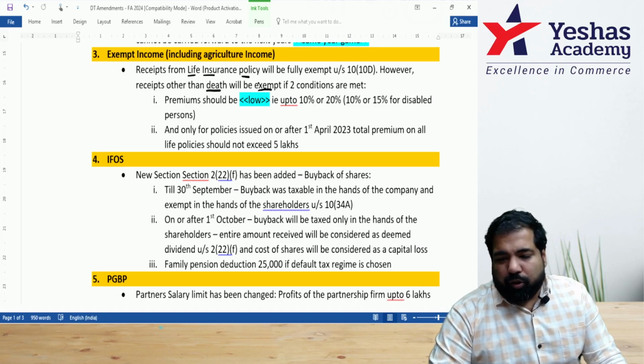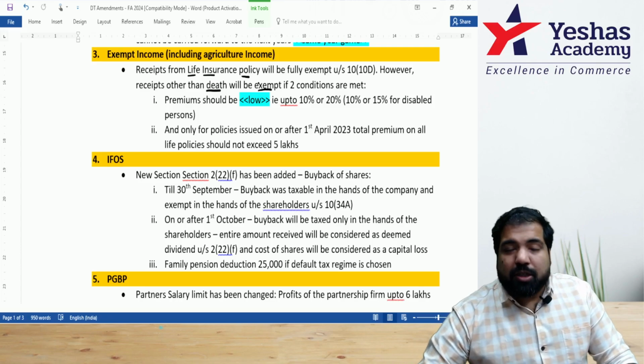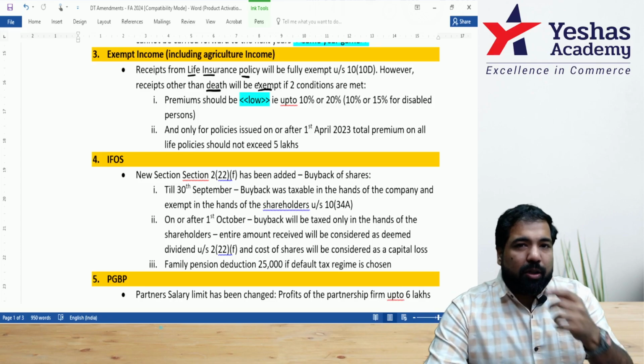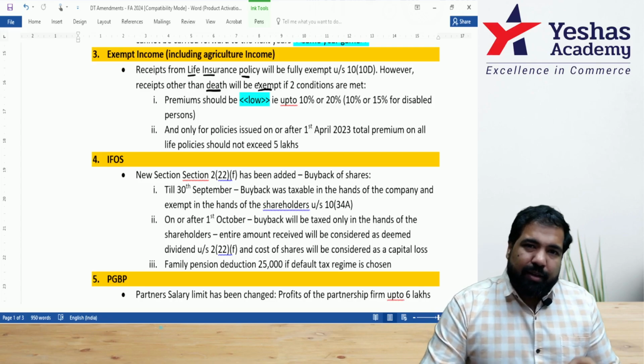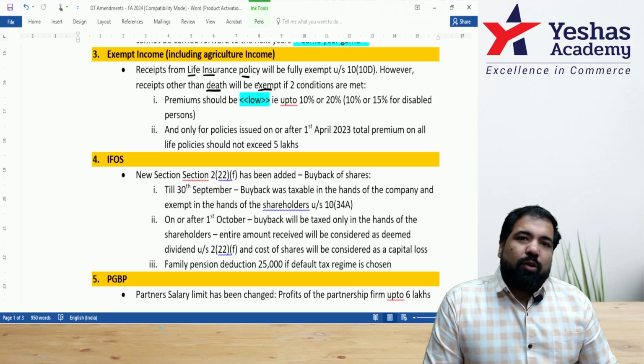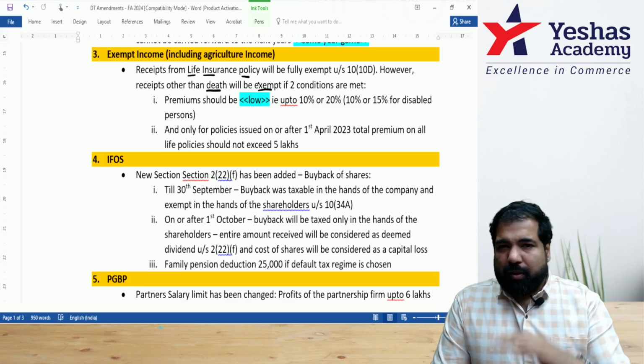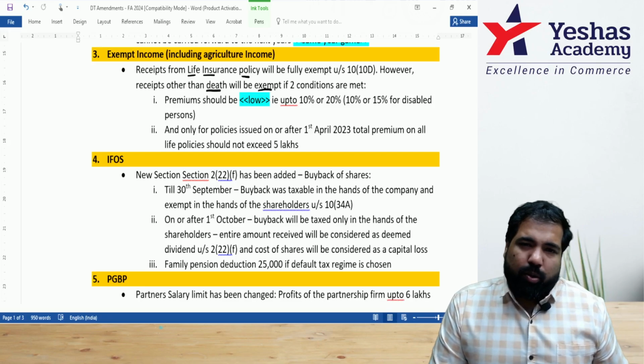But other than that, if you get the money, example, you get the money after a few years, called money back policy, then it used to be exempt if all the premiums were low, which is still there. Low premium earlier was 20%, now it became 10, and low was 15. Disabled children, disabled people, it was 20, which became 15. All that I've already explained, so I'm not going into those details.